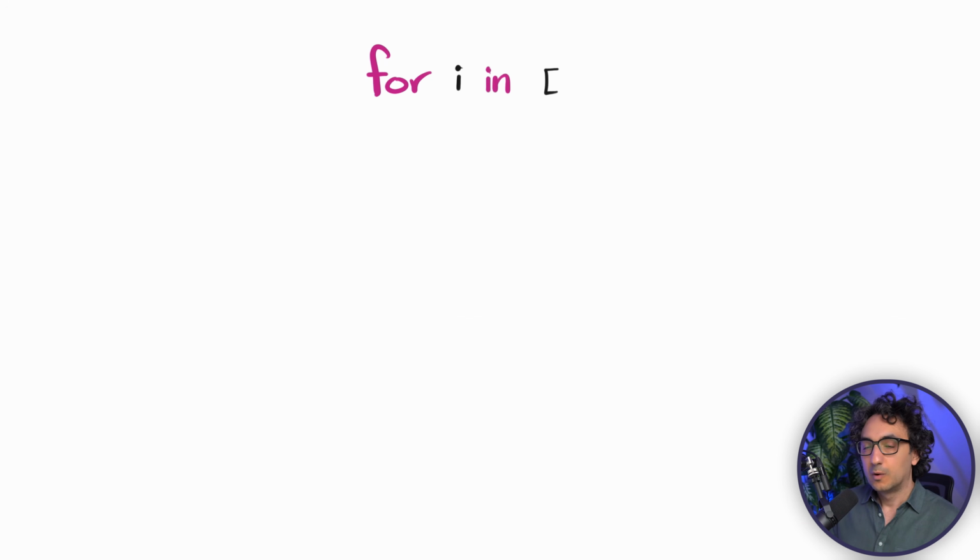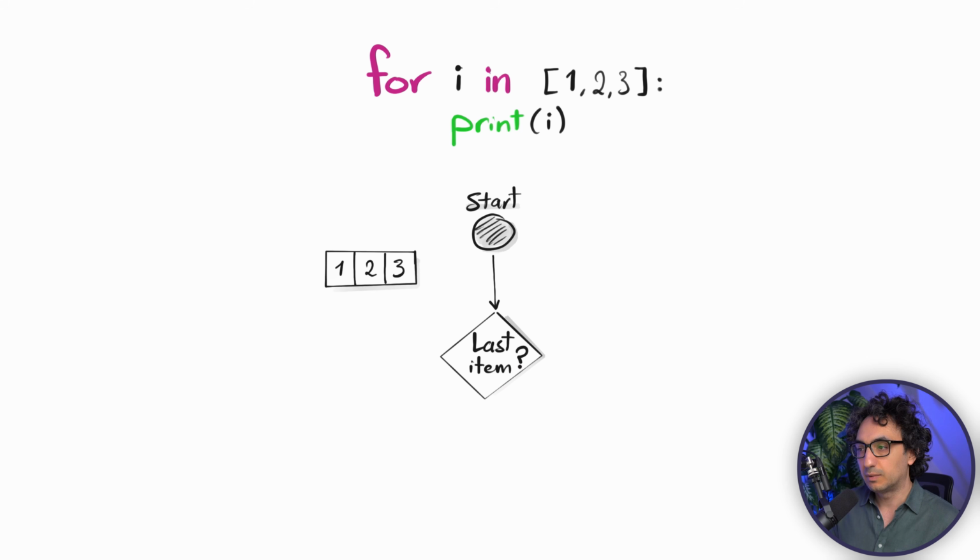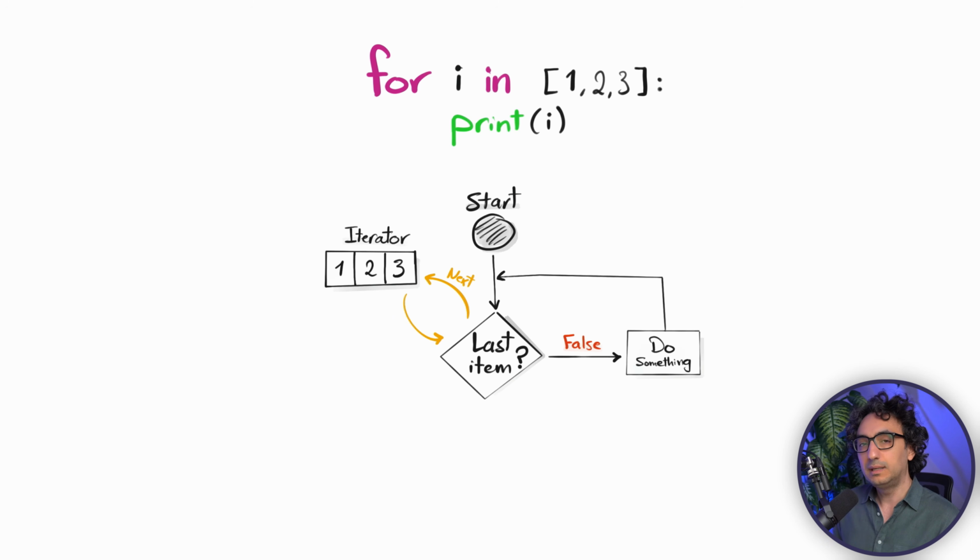Here's the deal. With the for loop, we have understood that Python is going to create internally an iterator, as well as a condition that keeps checking whether we are at the last item of the iterator. And as long as we have values from the iterator, we keep looping through the for loop. And once we don't have any more values, we go to the end.